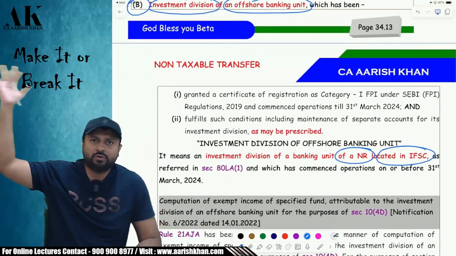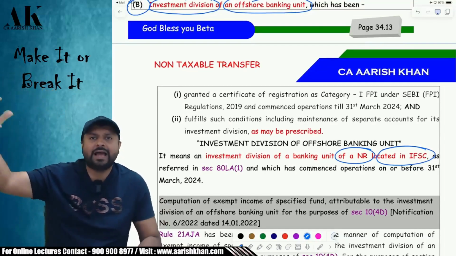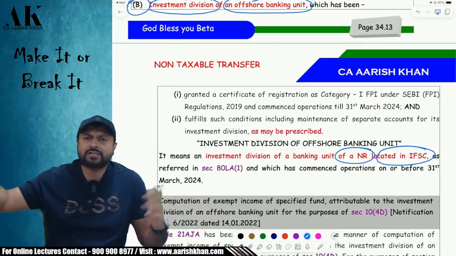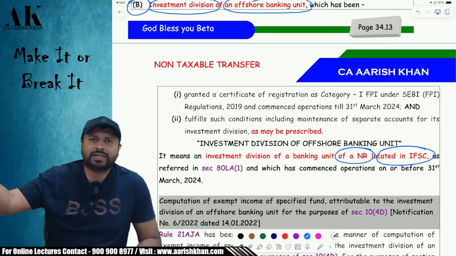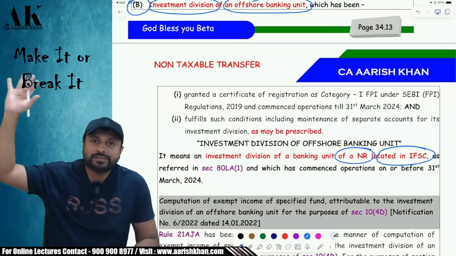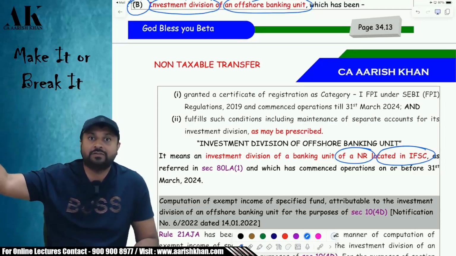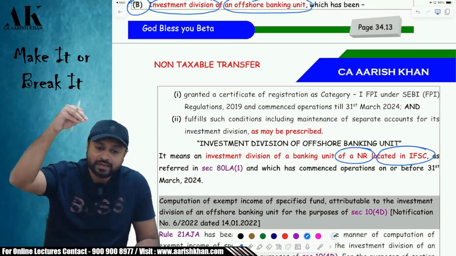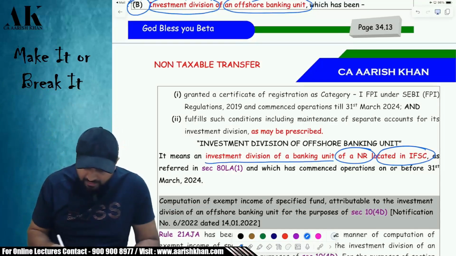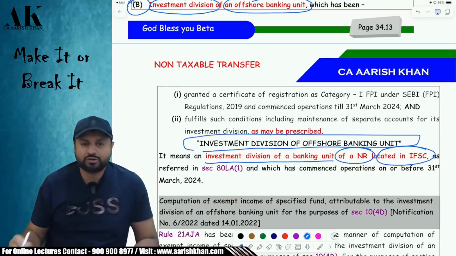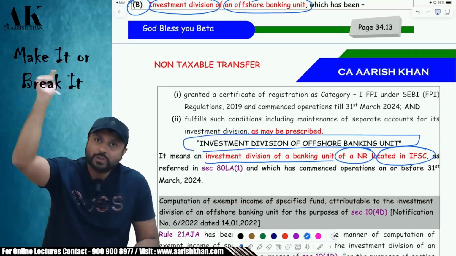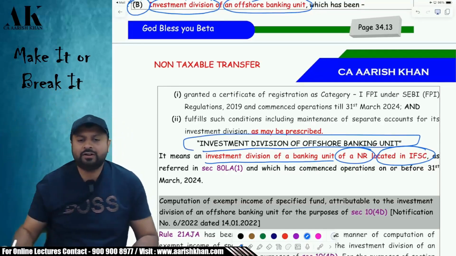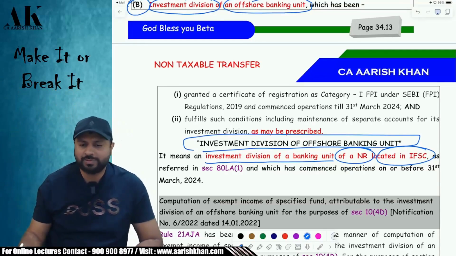Suppose Standard Chartered is a non-resident bank. Every bank has an investment division because they have to invest their money at multiple places. They have a lot of money to invest, so for that purpose they have an investment division. So Standard Chartered, Citibank, they have an investment division which is located in IFSC. That can be called an investment division of an offshore bank. Only an investment division of a non-resident bank which is located in IFSC can be qualified as an investment division of an offshore bank. Is it clear or not?